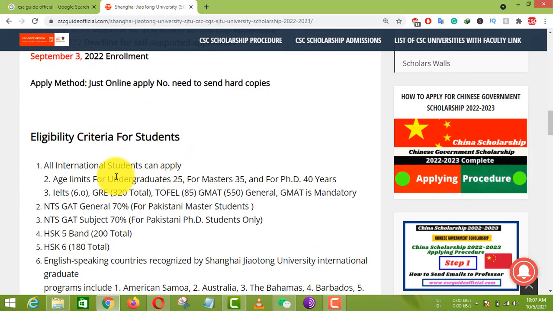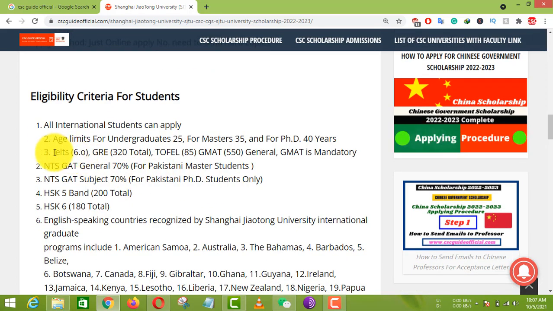And what is the eligibility criteria for international students? All international students can apply. The age limit is 25 for undergraduate, 35 for master, and 40 years for PhD. IELTS is mandatory in this university, and you can see the degree, TOEFL and other requirements. For Pakistani students, NET GAT general 70% for master students, and GAT subject 70% for PhD students.